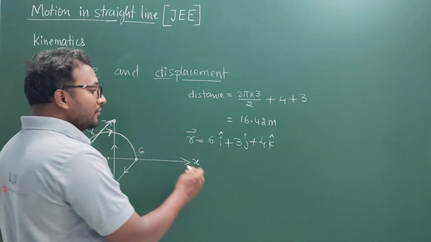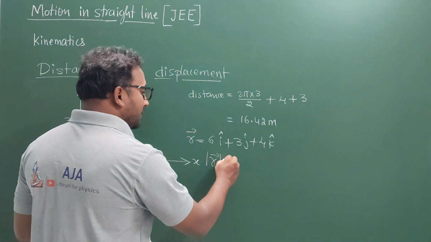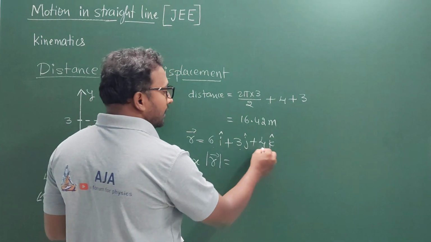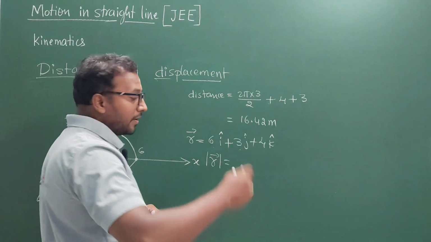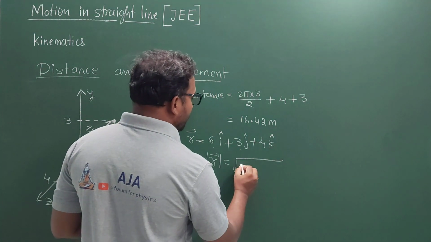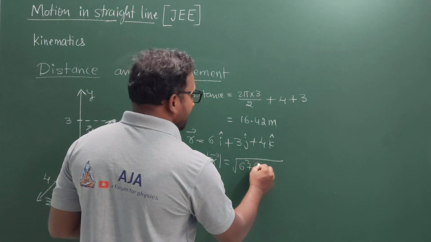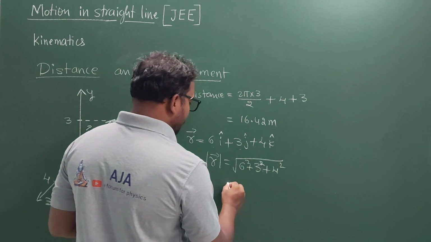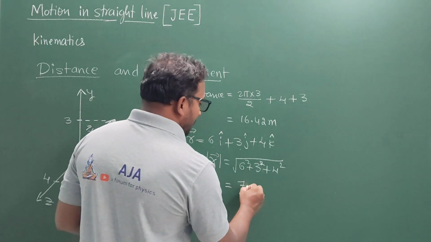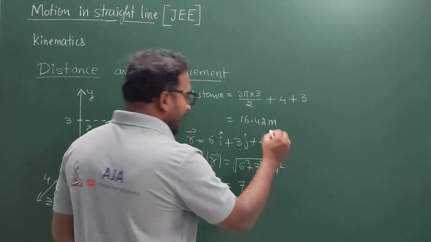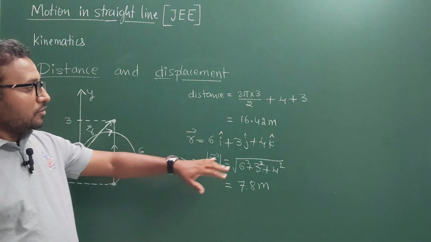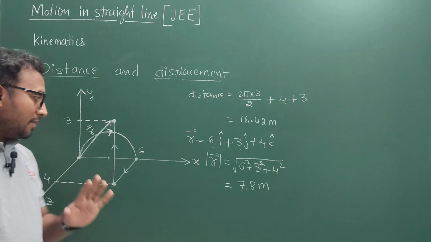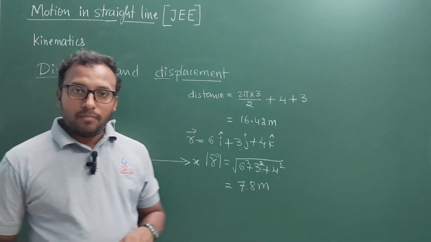So how much is the magnitude of the displacement? To calculate it, I simply square all 3 components and add them under a square root. So the square root of 6 squared plus 3 squared plus 4 squared. Finally, the magnitude of the displacement is 7.8 meters. See here also, the distance covered is more when compared to the displacement in the problem. Now let's go to one more problem.